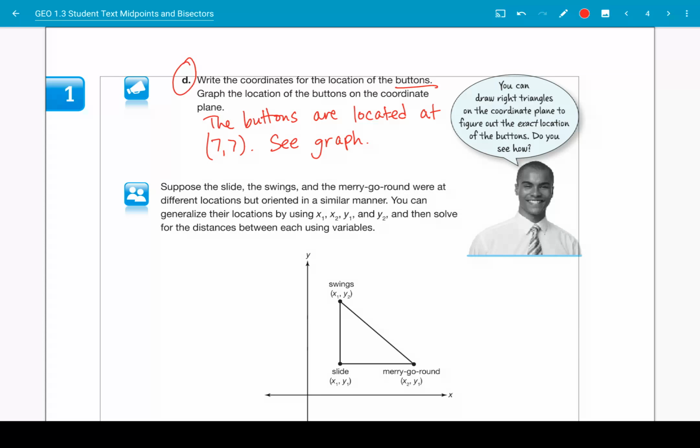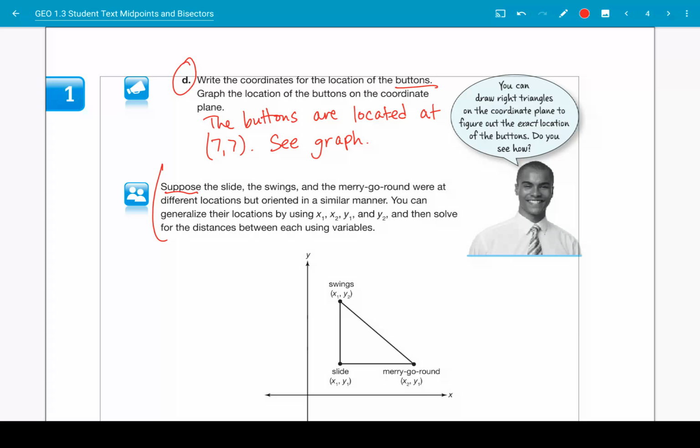Now, let's move on and let's figure out how could we do this if those points for the swings, the merry-go-round, and the slide were somewhere else on the coordinate plane. Is there a faster way to do this? Let's find out. Take a look at the paragraph below. Read it aloud, following along with me. We'll start at the word suppose.